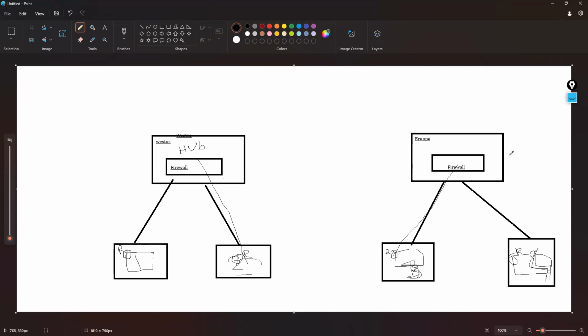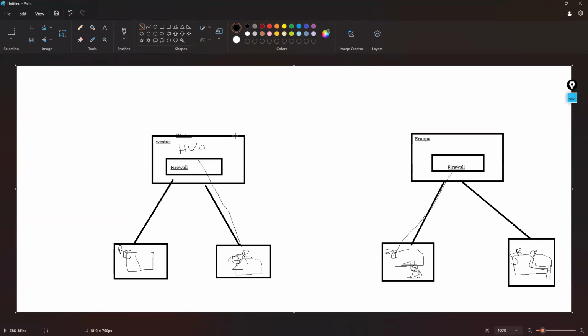Okay, so this one is clear. Now coming to one of my customers, a real-time scenario, guys. My customer has this type of hub and spoke in different regions. Now my customer wants these two hubs to communicate. That means spoke one to spoke four, spoke two, and spoke three to spoke two, spoke three to spoke one. Like that, the entire communication is required.